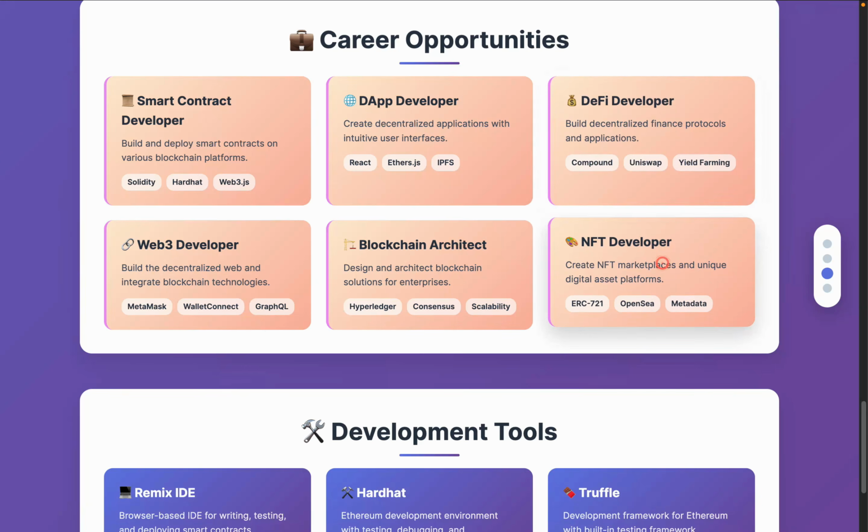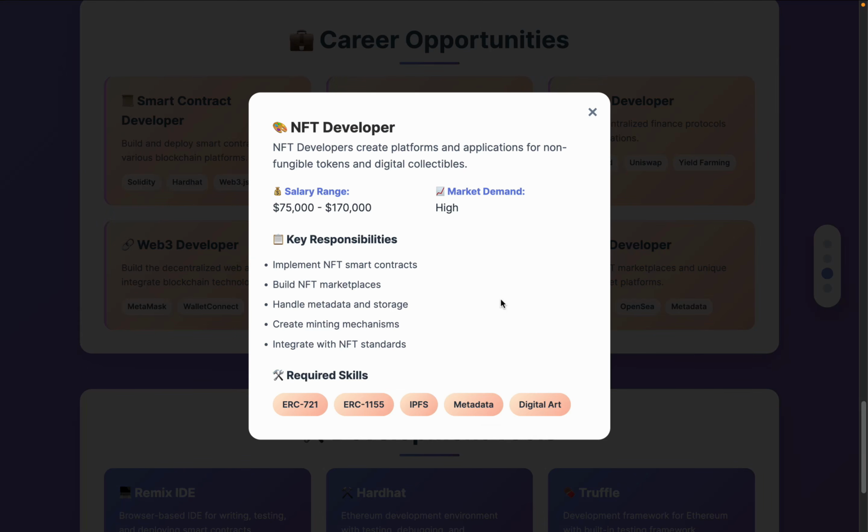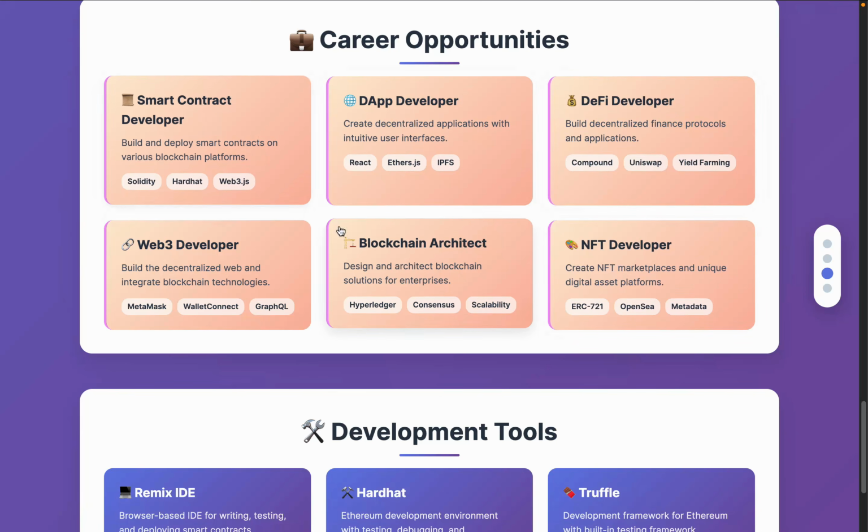Now come back to the NFT marketplace, and this one is a huge market. This NFT model can be utilized in any business, whether it's supply chain, real estate, music industry, or NFT drops. There are tons of features and tons of business models where you can utilize this, and you have to understand that. And this is exactly what you're going to develop in the complete project. So let's close this one. So these are a few of the career options which you can explore.